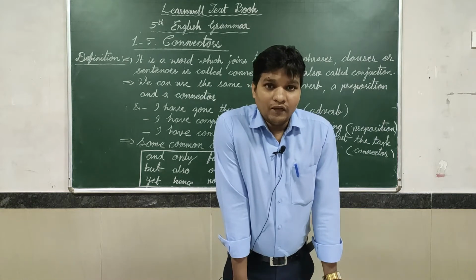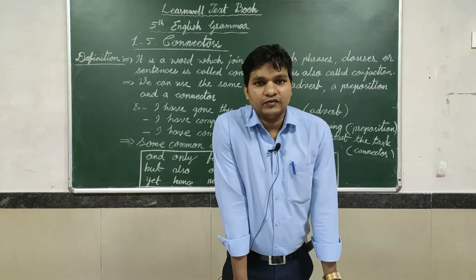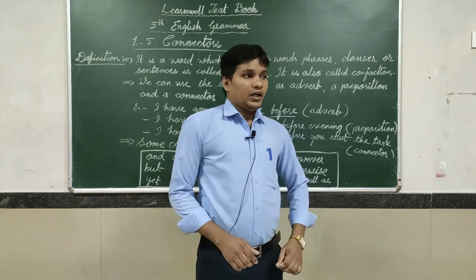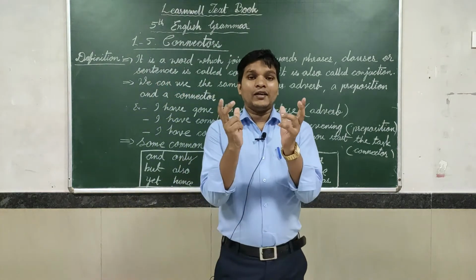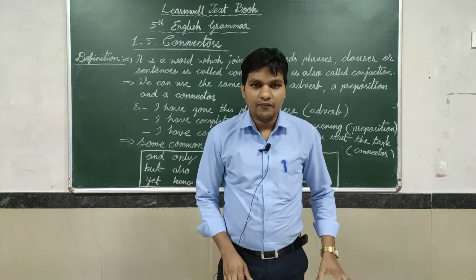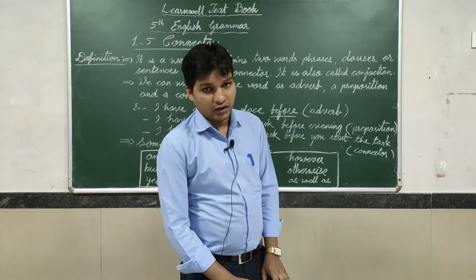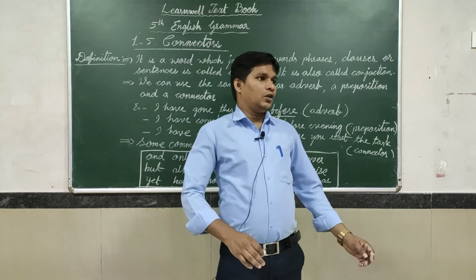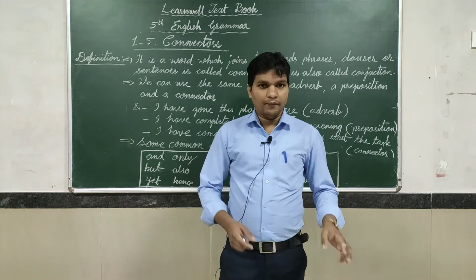Among them, conjunction is one of the special ones, isn't it? So we are going to discuss the connector. It is connecting two things. That is called a connector. You are using different connectors in different places.